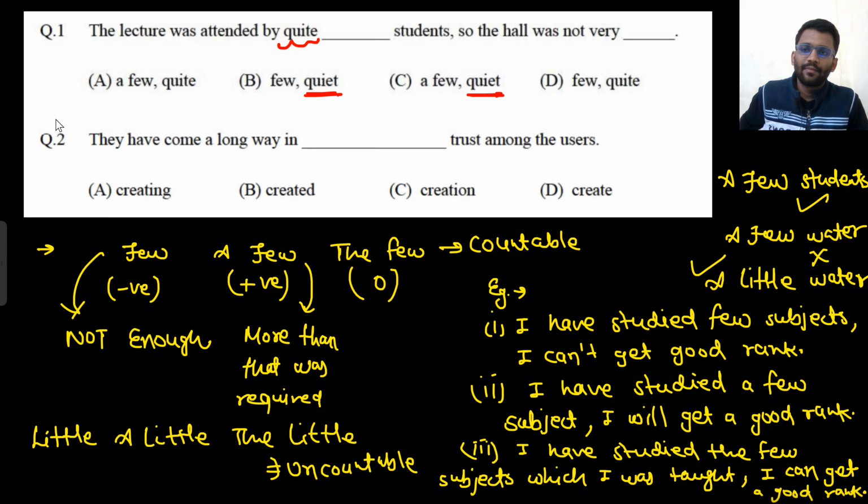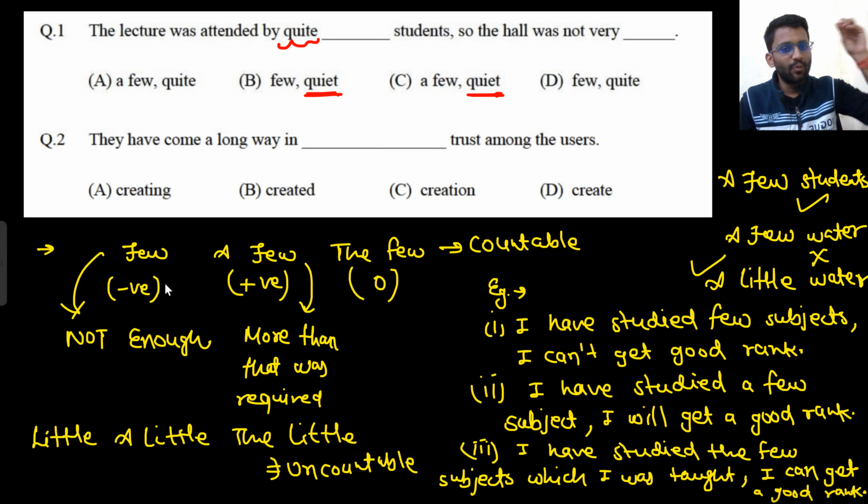Now tell me what will come in the first question. The lecture was attended by quite a few people, so the hall was not very quiet. So what is it supposed to be? It is supposed to be filled with the students. The hall is not very quiet, that means there is noise there. There are people making noises. That means the room is supposed to have the people. That's why there is noise in the hall. So that's why a few will come. Right? So option C would be correct.